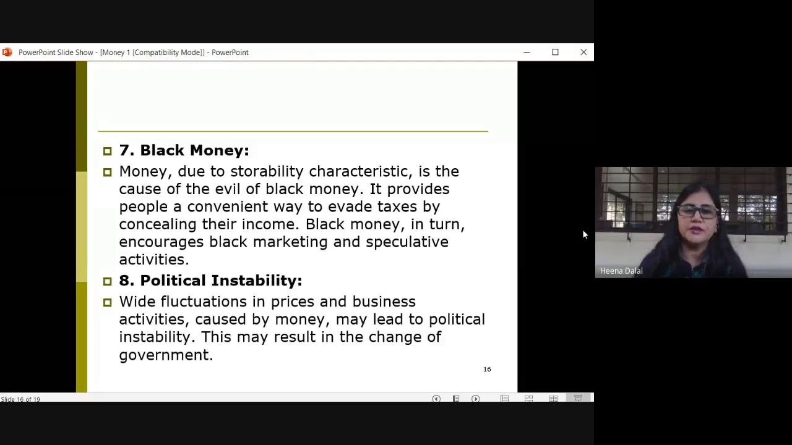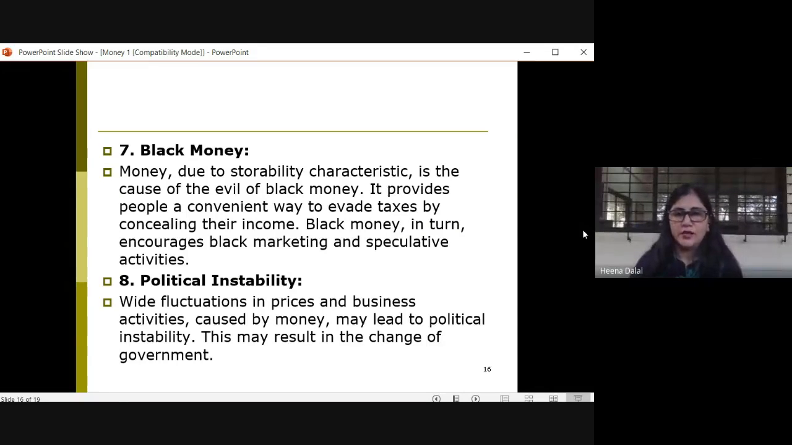Now, when people conceal their income and try to evade taxes, it leads to black money. Okay. Now, this black money further encourages black marketing and ultimately leads to speculative activities. So you all know that black money is very, very harmful. It has got its own disadvantages, right?